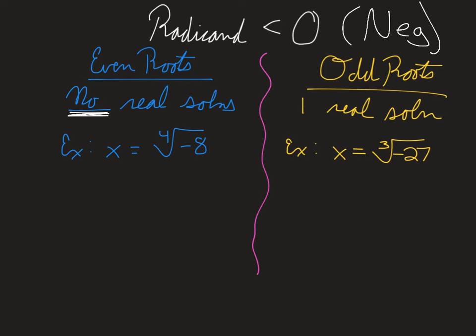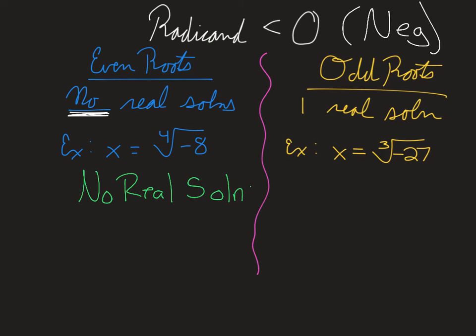Okay, so if we look at an example here, x equals the 4th root of negative 8. So you're saying what number times itself 4 times will equal a negative 8? Well, you can't multiply an even number of negatives and have it come out to still be a negative. So this would have no real solutions.